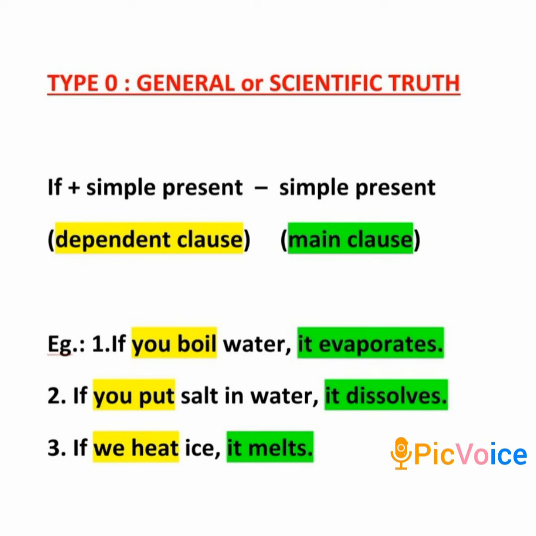It is the dependent clause. The highlighted part in green is the main clause. It is also in the simple present as well. But the main point here is it expresses a general or scientific truth. And what is that? If you boil water, it evaporates.